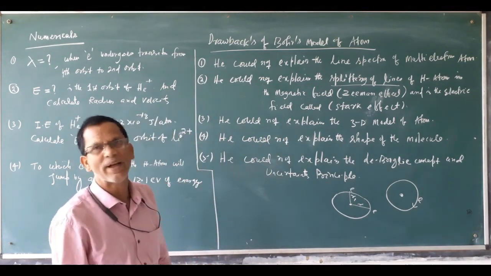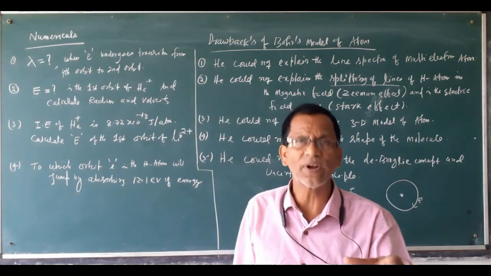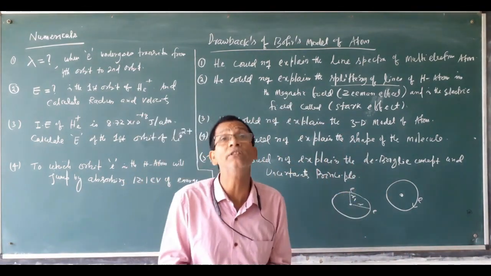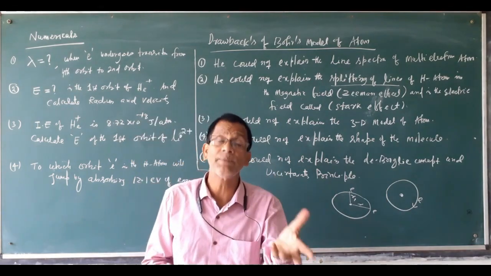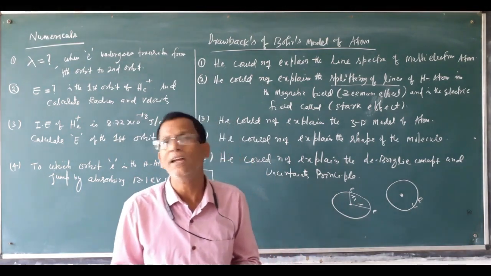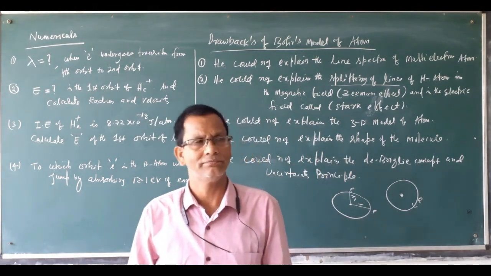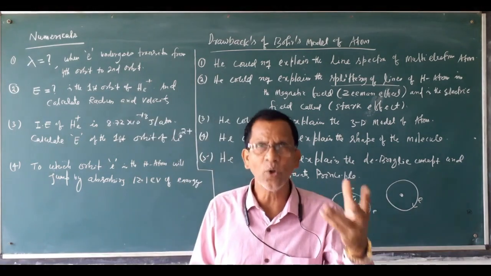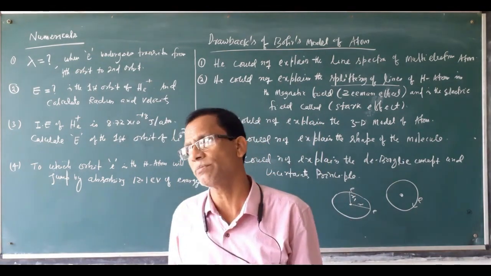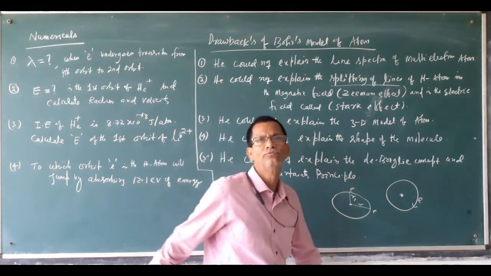The fourth drawback, limitation, is he could not explain the shape of molecules. Molecules have different shapes. What is the arrangement and orientation of atoms in the molecule? He could not explain why the shape of the water molecule is bent, or why carbon dioxide is linear. That means he could not explain the effect of bonded electrons and lone pairs of electrons on the shape of the molecule. That is the main concept. So the shape of molecules could not be explained by Bohr. That is one drawback.